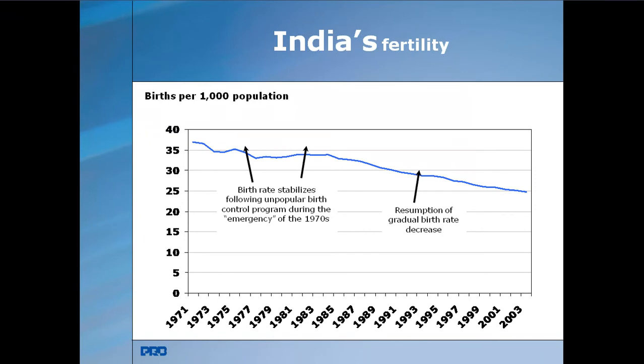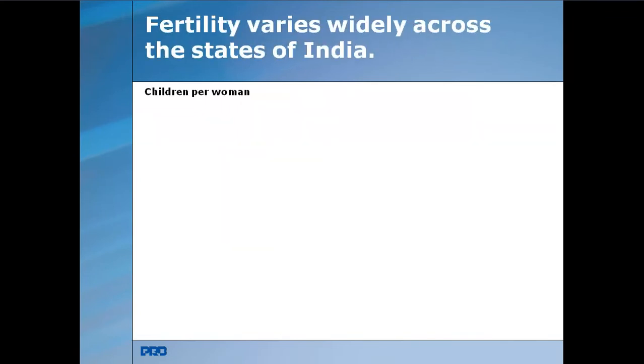At that time the birth rate declined. So the birth rate became stable following the unpopular birth control program during the emergency, and then resumed gradually declining again. So that is regarding the births and the Indian fertility rate.